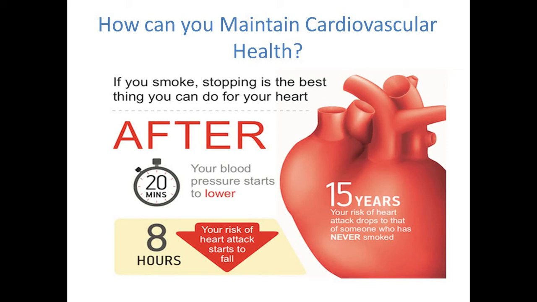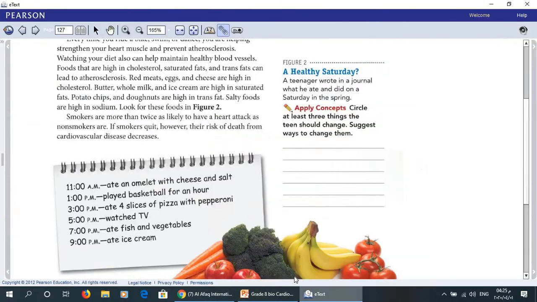Now, we'll start to solve the question of homework. The question says: circle at least 3 things the teen should change, and suggest ways to change them.